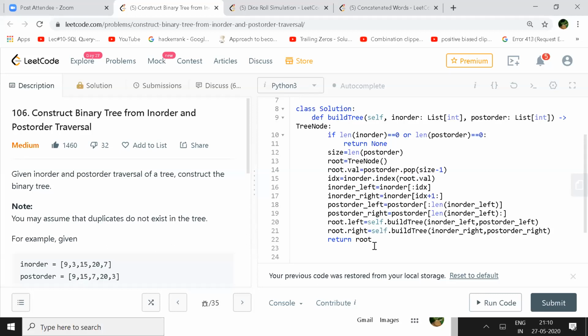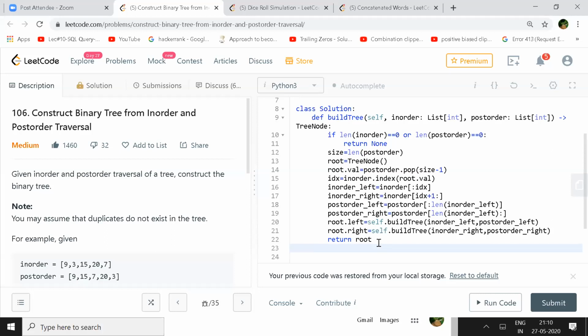Why order of n square? I mean, you'll break the problem into 2 parts every time, right? Worst case is you may have 1 and the remaining you'll have n minus 1. If you solve T of n equals T of n minus 1 plus order of 1, that equation gives order of n square.